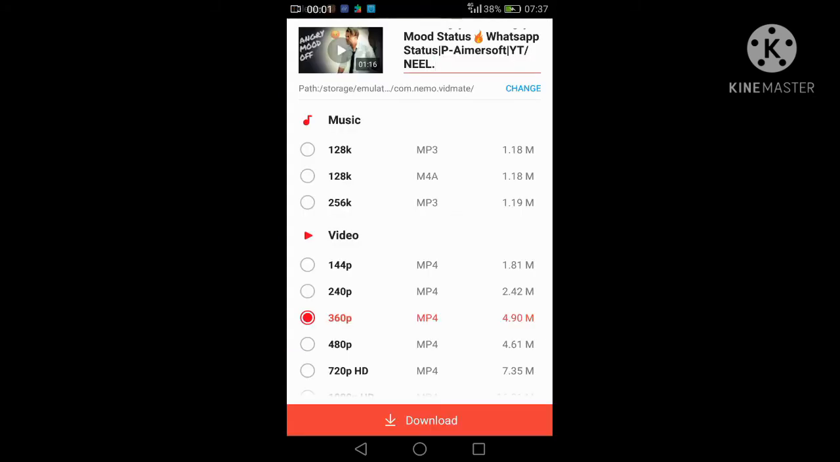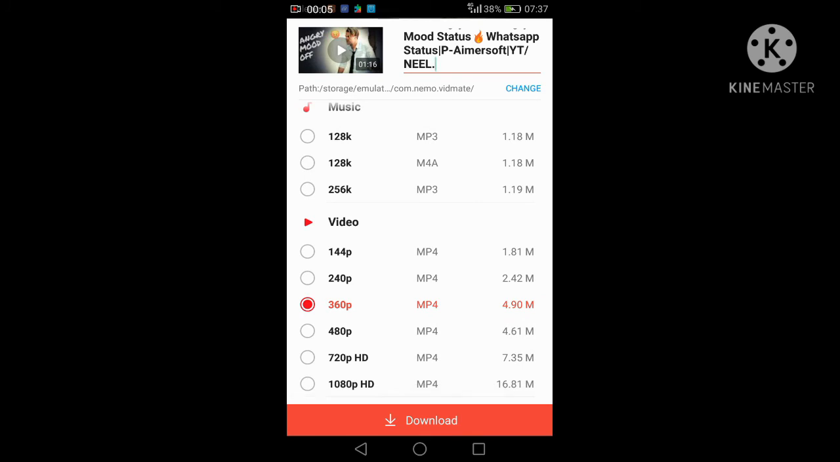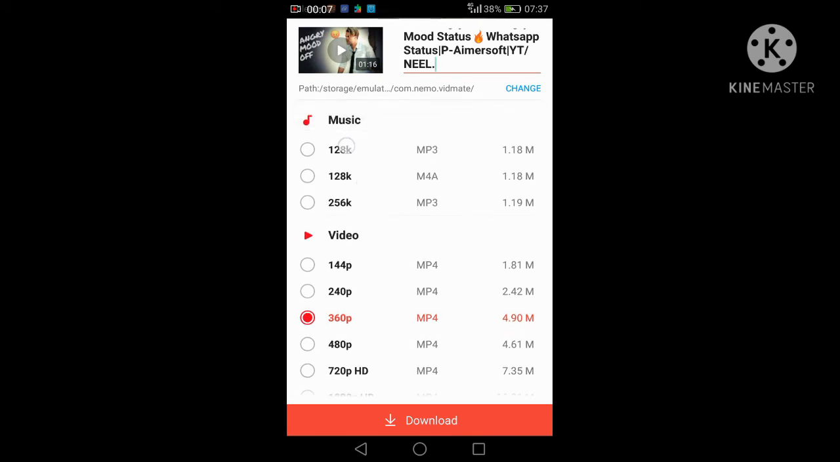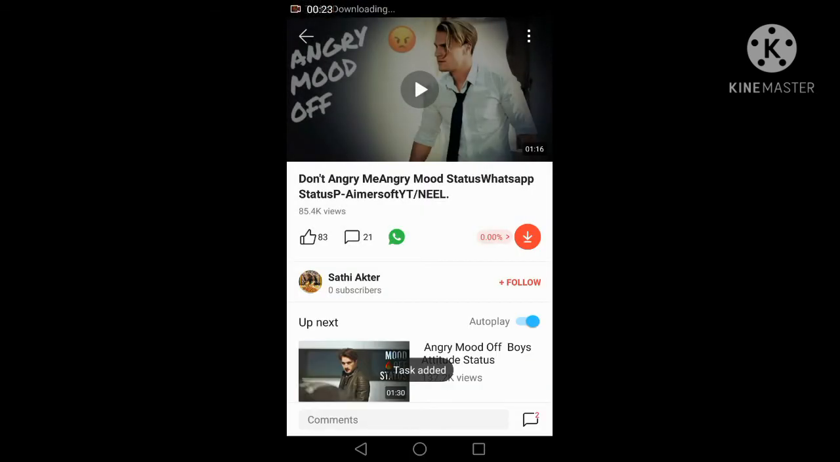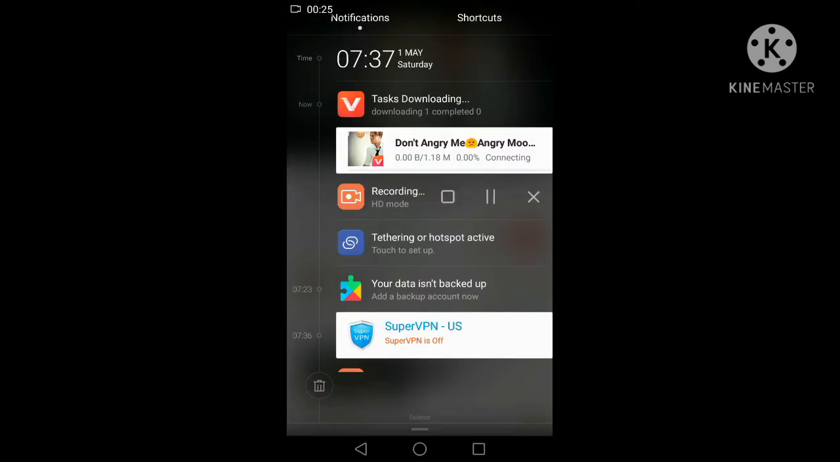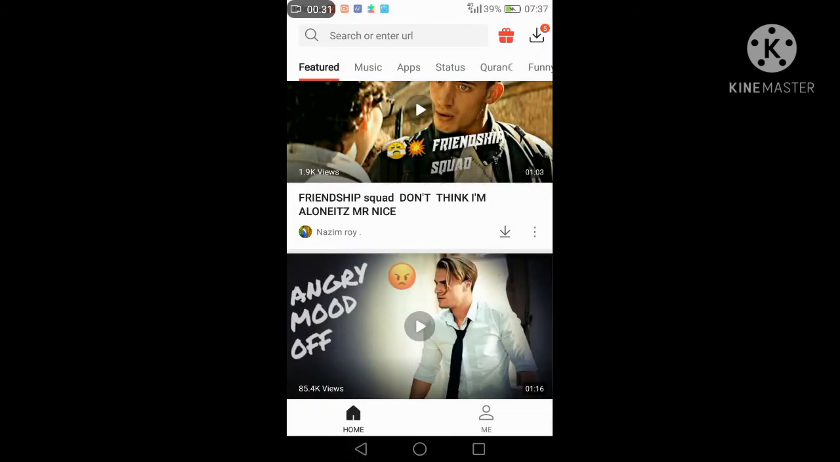When you click on the download button, this option will come up. Just select music if you want to download the music. See the music, just click on any one of these three options. If you want to download the video, just click below. So we want to download the music, so just click here and click on the download button. The task will be added and it will download in just a second. So this is the easy way.